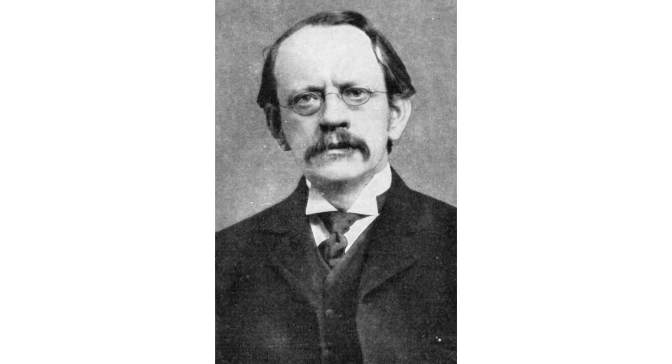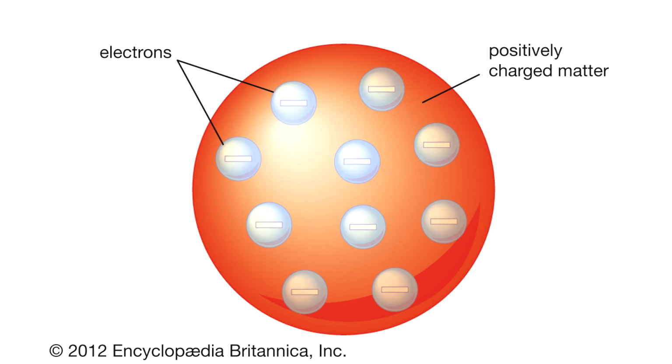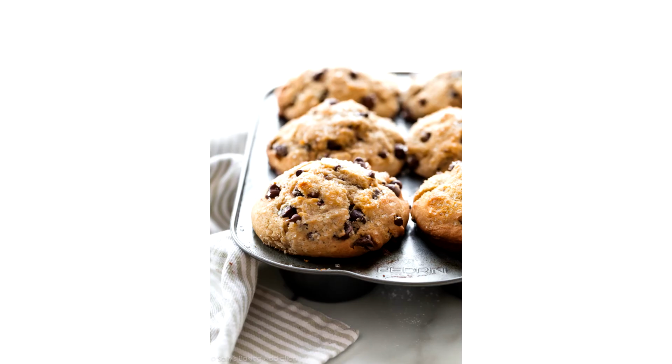Then came Joseph John Thomson, who in 1897 made the groundbreaking discovery of the electron. His idea was that atoms were positively charged and contained small negatively charged electrons. A common comparison is a chocolate chip cookie, or in this case, a chocolate muffin. It is made of flour, but inside are little speckles of chocolate chips. The chocolate chips are represented as electrons, while the flour or dough is represented as the overall atom.